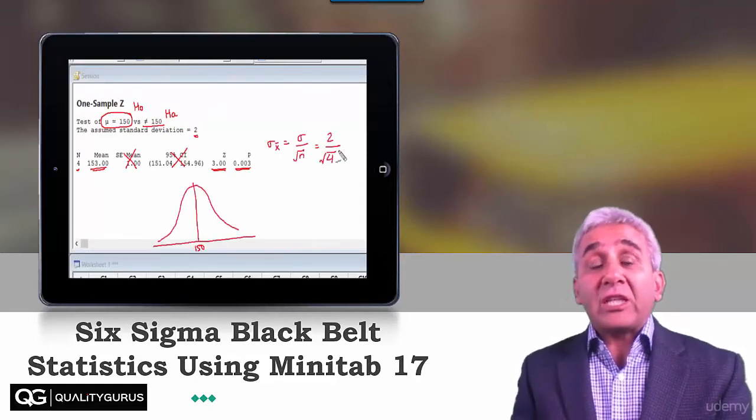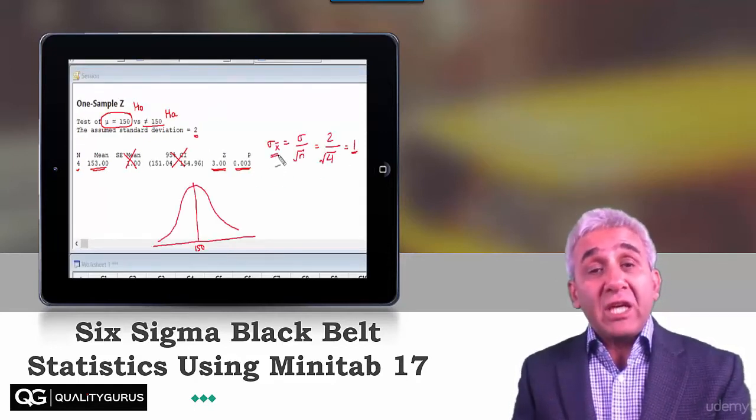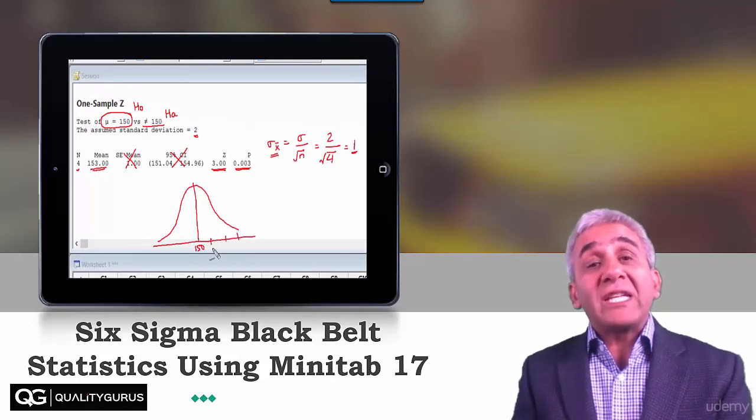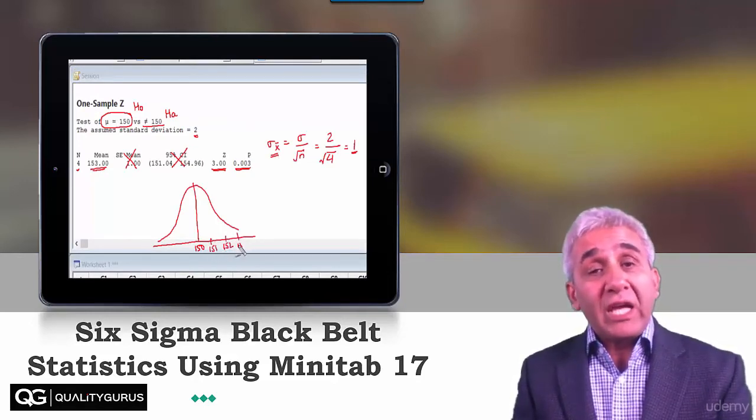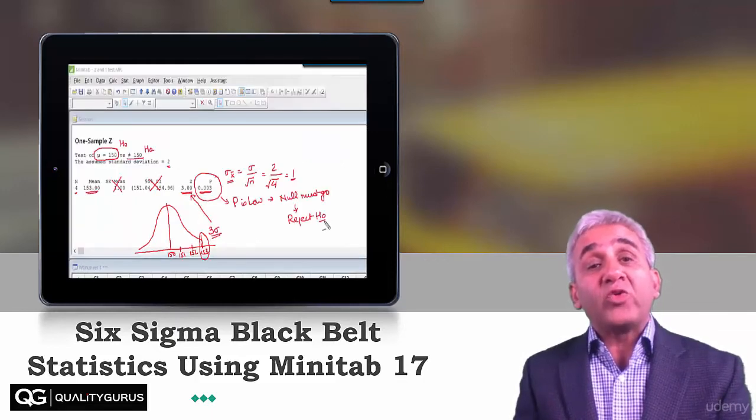And if you are thinking that you don't have Minitab 17, then you can always download a 30 days trial version of the software, and that version you can use for learning this course.